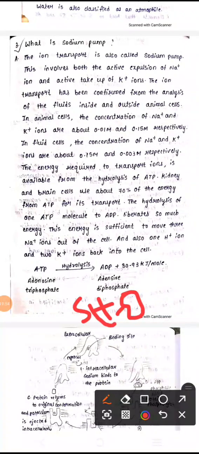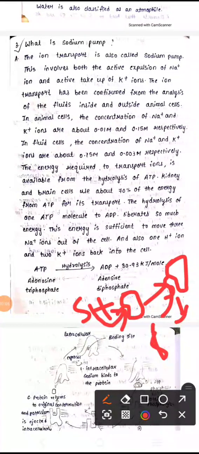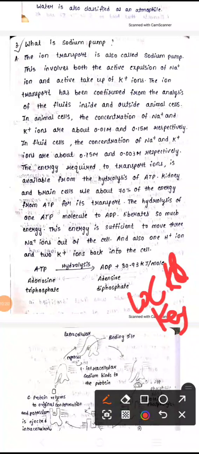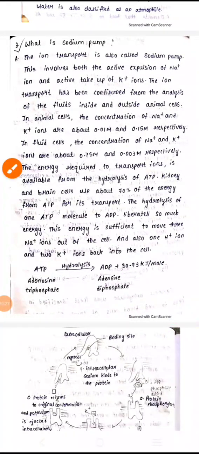This substrate molecule will come and add to the active site. There is a formation of an intermediate with substrate and enzyme. Finally it divides into a product and again forms the enzyme molecule. So we are saying it is the lock and key model, like how you fix a key to a lock. The lock has some hole to fit the key, and that we call the active site.